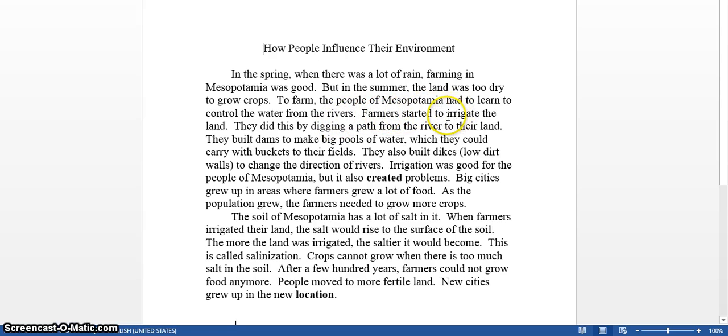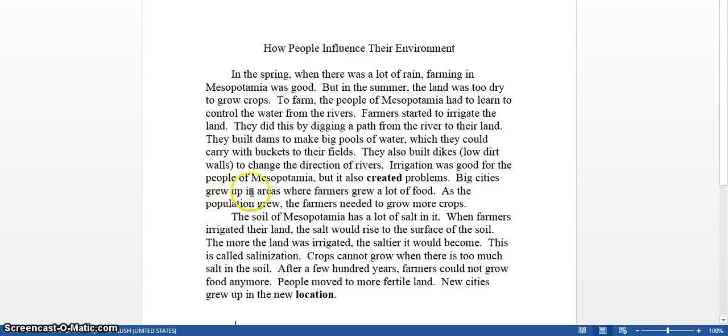Farmers started to irrigate the land. They did this by digging a path from the river to their land. They built dams to make big pools of water, which they could carry with buckets to their fields. They also built dikes. Dikes are low dirt walls to change the direction of rivers. Irrigation was good for the people of Mesopotamia, but it also created problems.